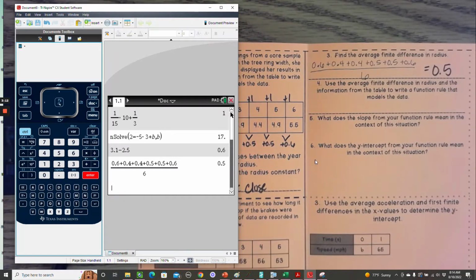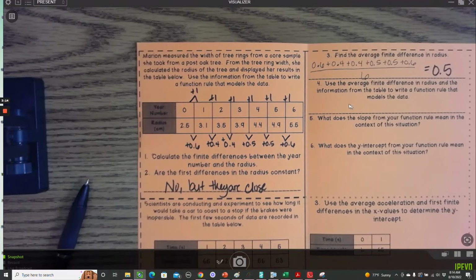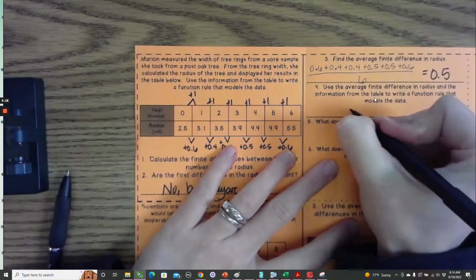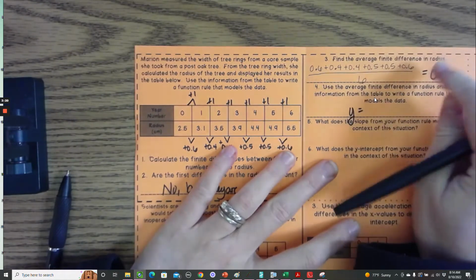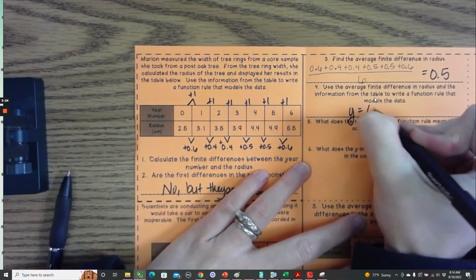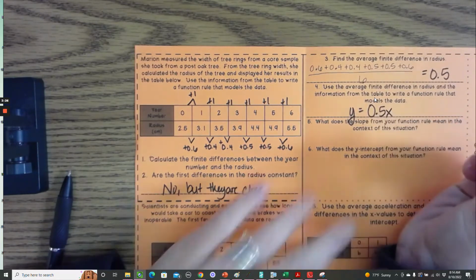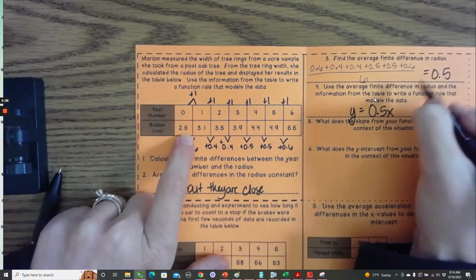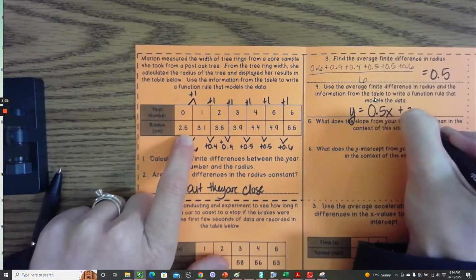We're going to use that average finite difference in radius and the information from the table to write a function rule. So y equals, this is going to be our slope. Your average finite difference is going to be your slope. Y-intercept, they give it to me. X0, y is 2.5.